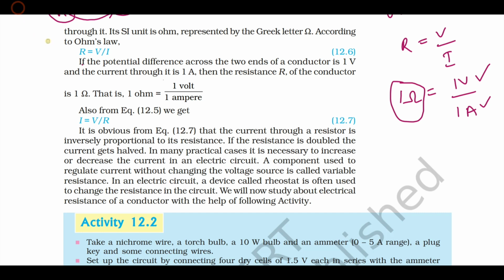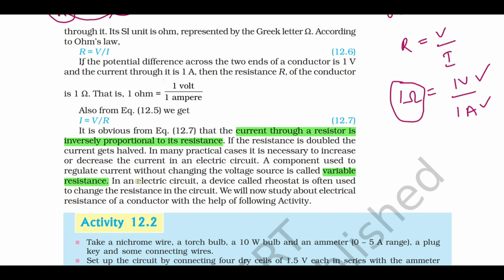You can see this point in the textbook. The current through a resistor is inversely proportional to its resistance. If the resistance is doubled, the current is reduced to half of its value. There are many practical cases where you need to increase or decrease the current. In those cases, we use a component called a rheostat, or variable resistance. Again, a 1 mark important definition: define rheostat or define variable resistance.